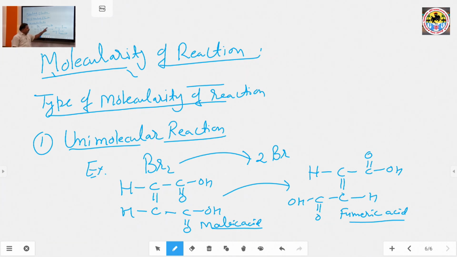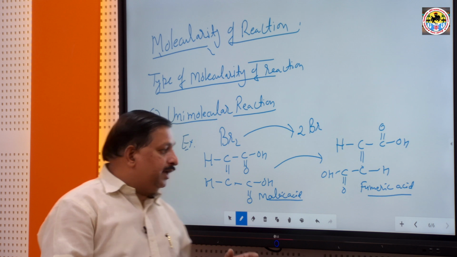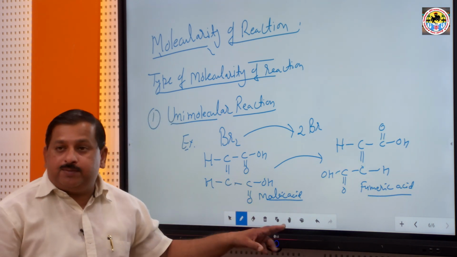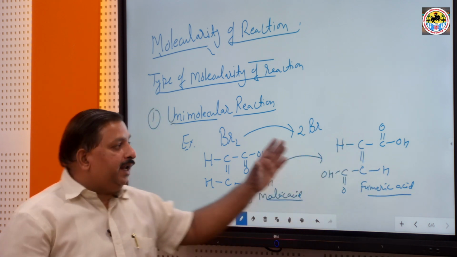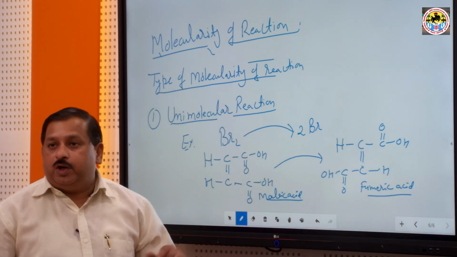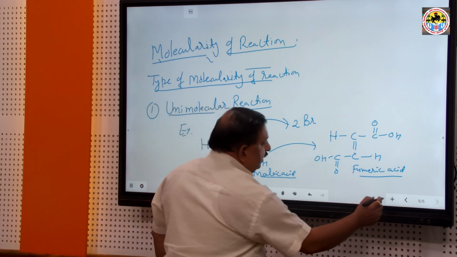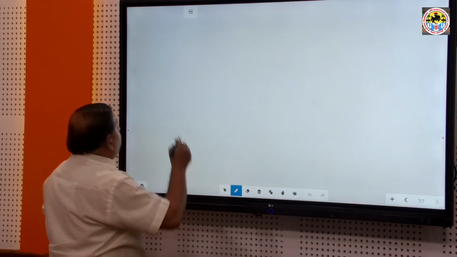Malic acid converting into fumaric acid is another example of a unimolecular reaction. This type of reaction is generally studied in the stereochemistry of organic molecules. We study this in 11th and 12th classes. Malic acid converting into fumaric acid is another example of unimolecular reactions.